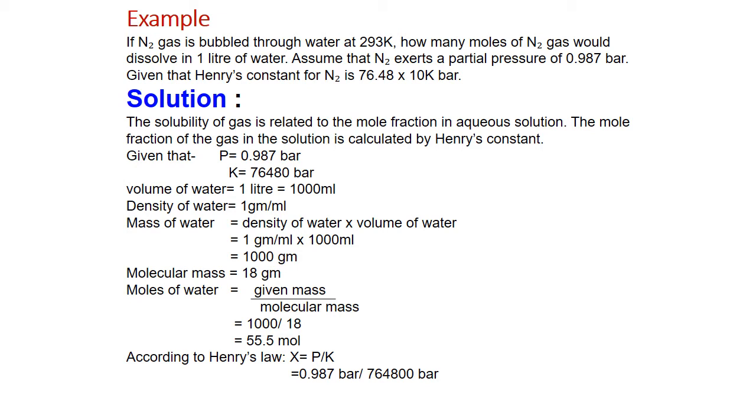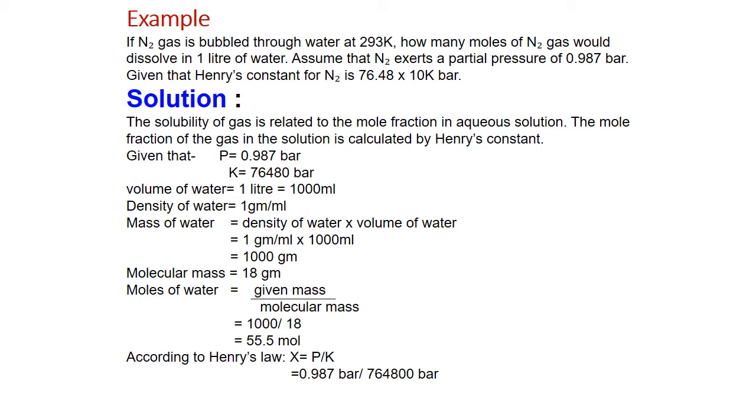Density of water we know 1 gram per ml. So mass of water is also 1000 gram. Now molecular mass of water is 18 gram, H2 plus O, mass of 2 hydrogens plus oxygen equal to 18 gram. So number of moles present in 1000 gram of water will be 1000 divided by 18. So these are the moles of the solvent.